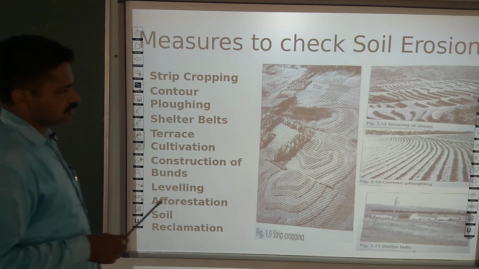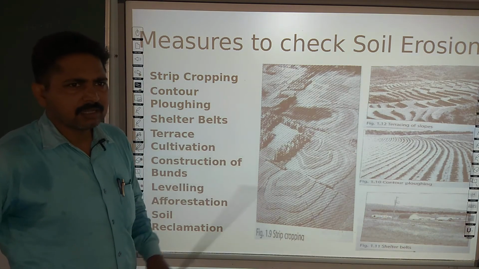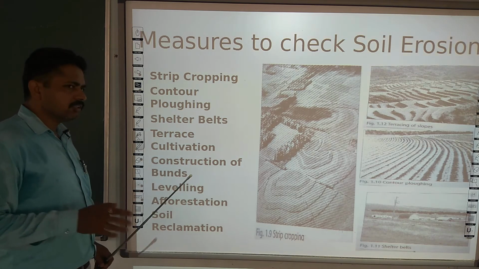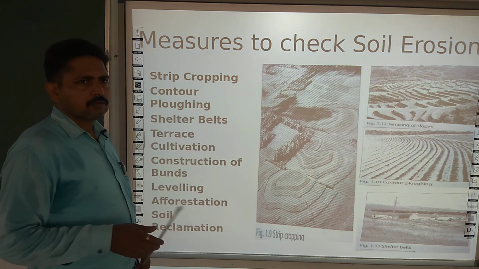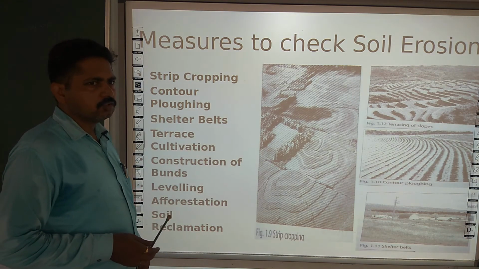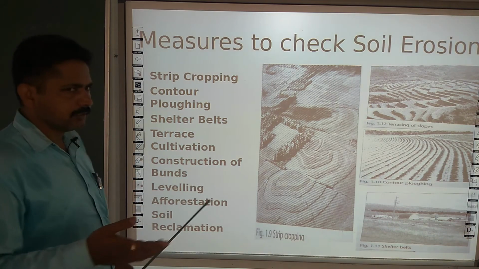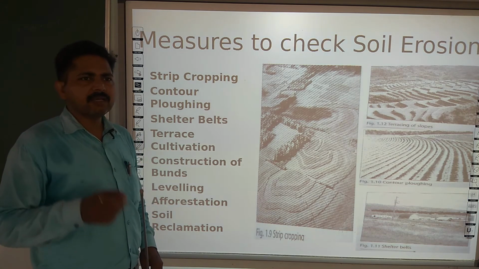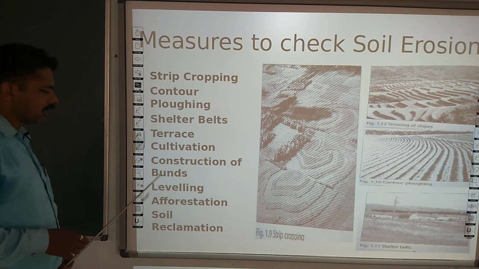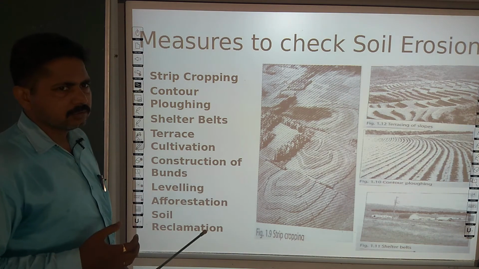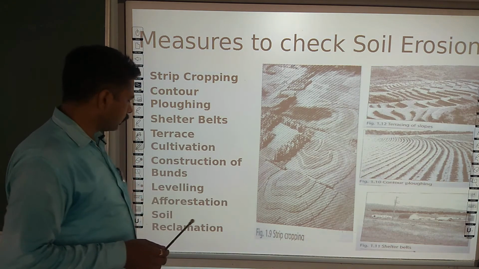Along with it, construction of bunds. This is a very useful method of soil protection, and this is the method we use in our own region of Maharajganj, where if you go into the fields, you find green bunds, which are known by a name in our local language. So these bunds protect the soil from both wind and water.